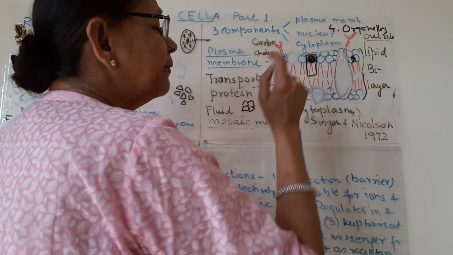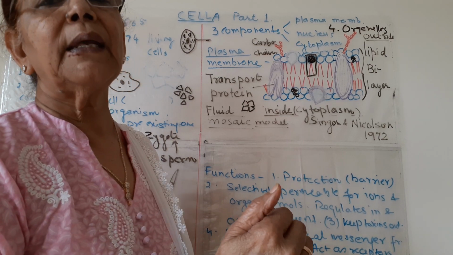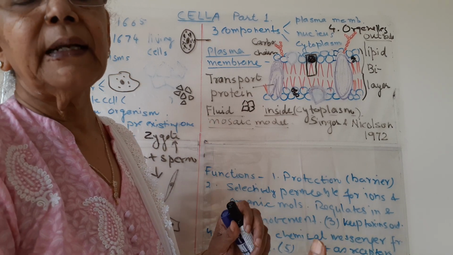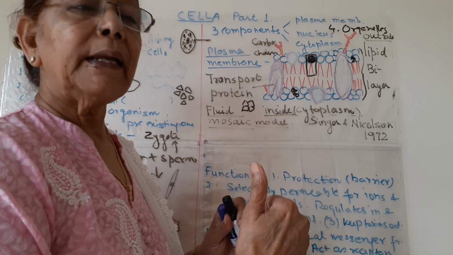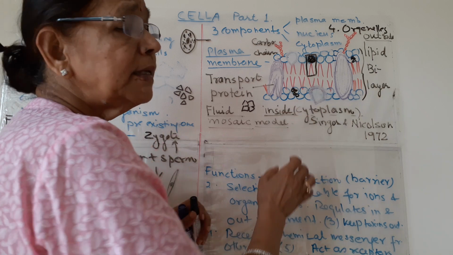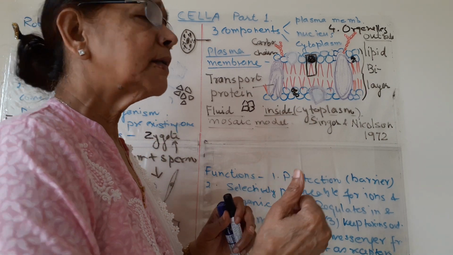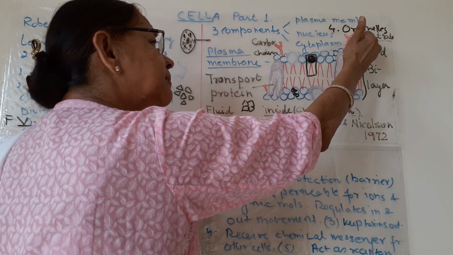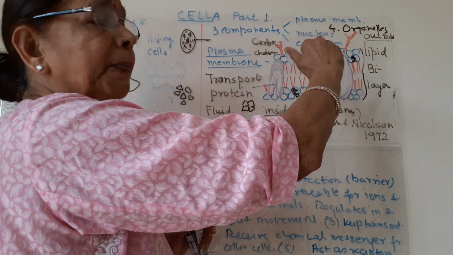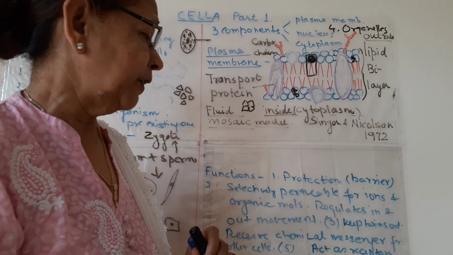Certain specific proteins are present due to which hormones can recognize their target cells, and they come there, they adhere themselves to these proteins, and their function is done there. It is not necessary for the hormone to come inside the cell. Outside the cell also they connect with these proteins and do their function.